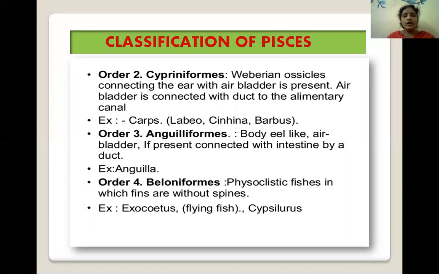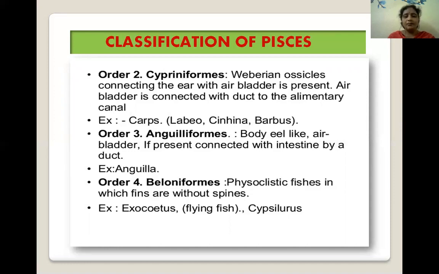Next, third order is the Anguilliformes. In this Anguilliformes, body is eel-like. Air bladder is present in these animals, and if present, it is connected with the intestine by a duct. The example includes Anguilla.